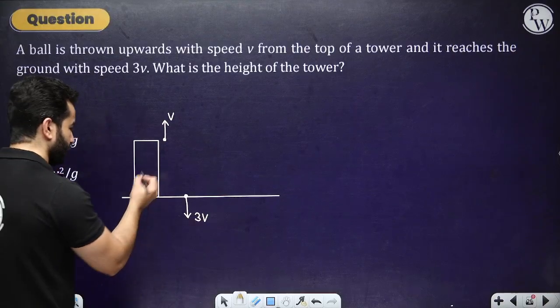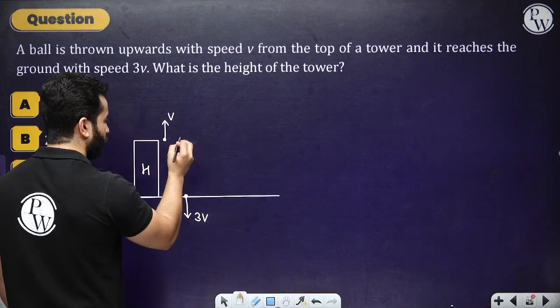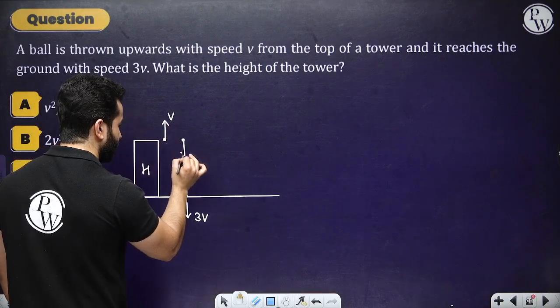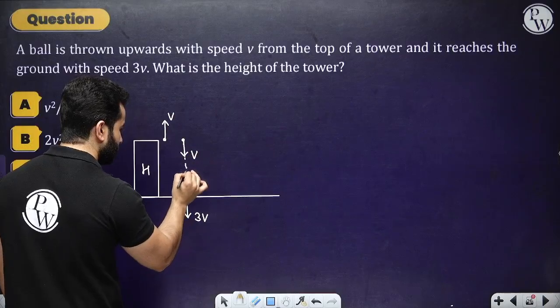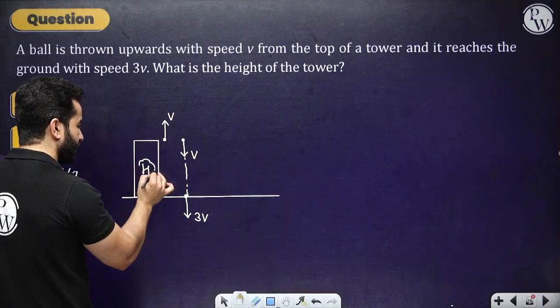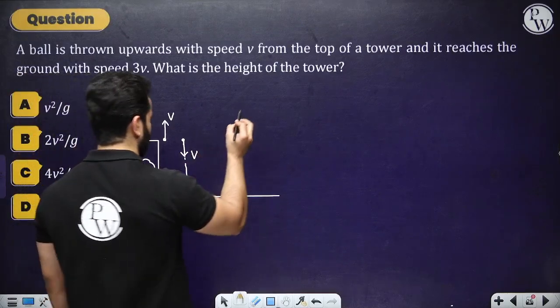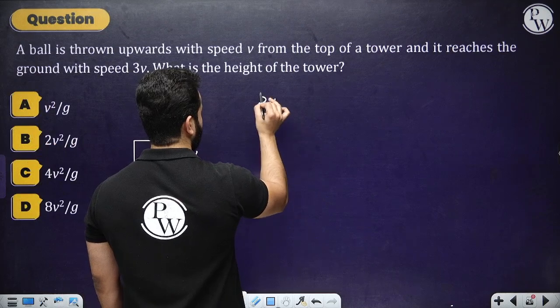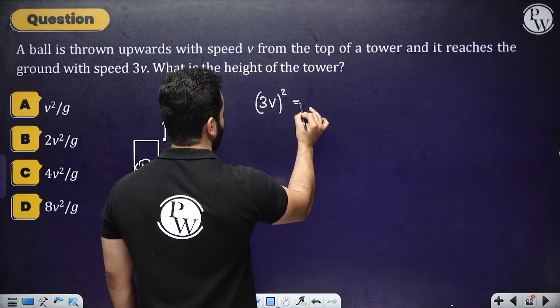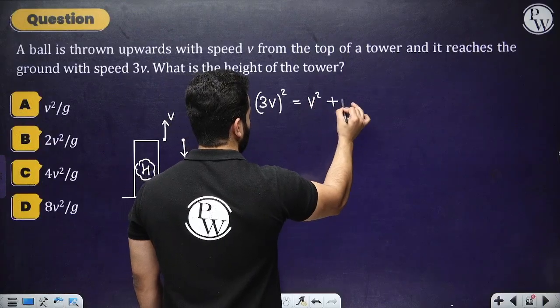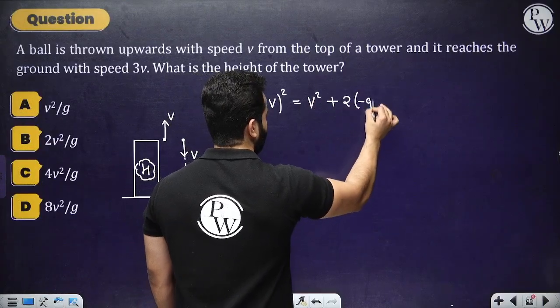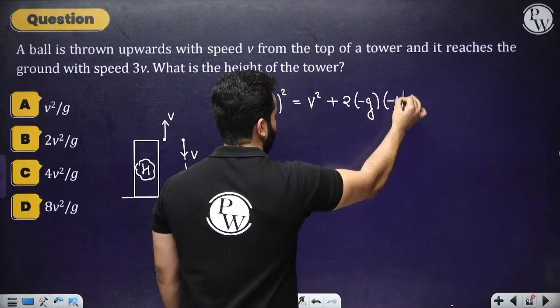I know one thing: when the ball falls back to the same height from which it was thrown, its speed must be the same. That means for this displacement h, the change in speed is from v to 3v. So let's use the third equation: square of final speed equals square of initial speed plus 2as.